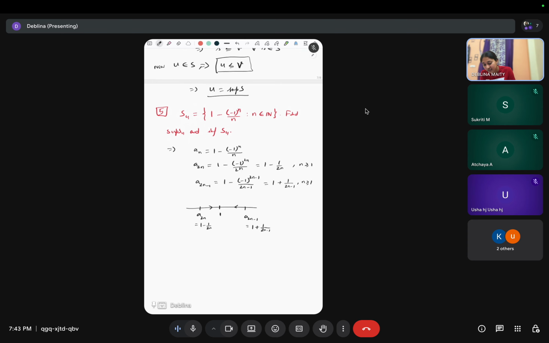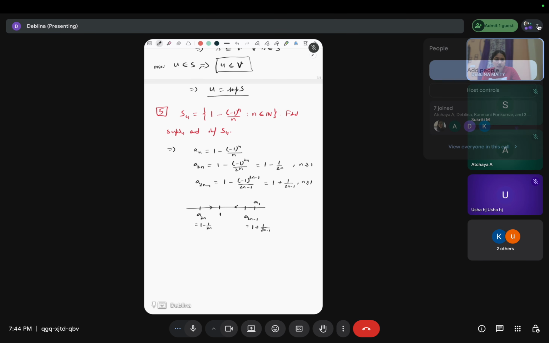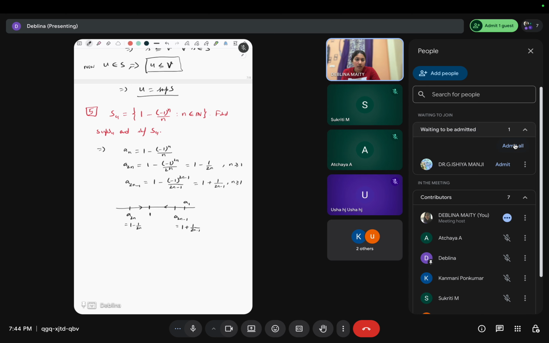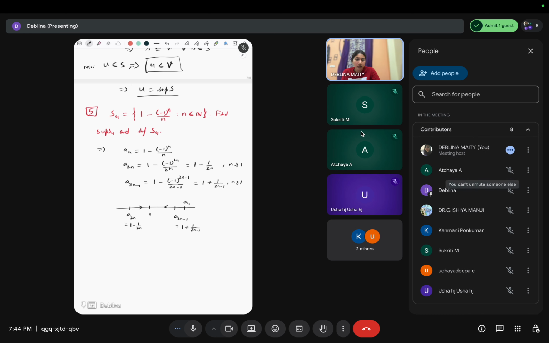So the farthest point is what? A1, right? Because if you increase n, it will go close to 1. So the farthest point on this right side is a1 and the farthest point on the left side is what? a2, right? Because if we increase n, then it will be here.